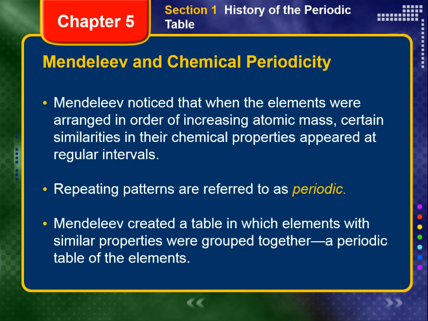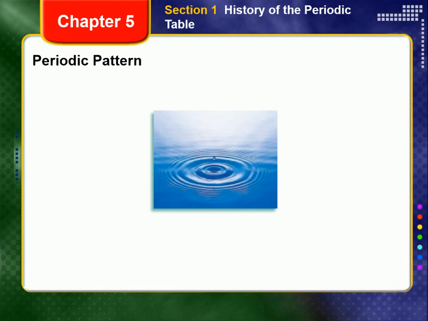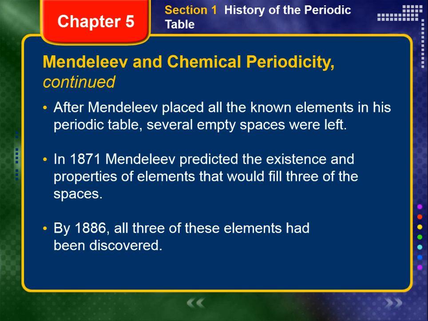Mendeleev noticed that when the elements were arranged in order of increasing atomic mass, certain similarities in their chemical properties appeared at regular intervals. Such repeating patterns are referred to as periodic. The second hand of a watch, for example, passes over any given mark at periodic 60-second intervals. The circular waves created by a drop of water hitting a water surface are also periodic. Mendeleev created a table in which elements with similar properties were grouped together, a periodic table of elements.